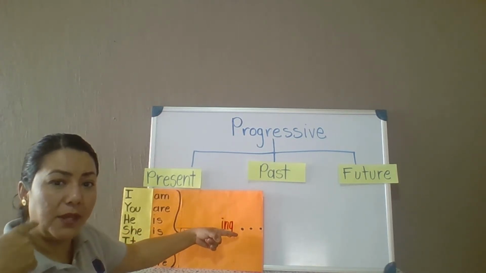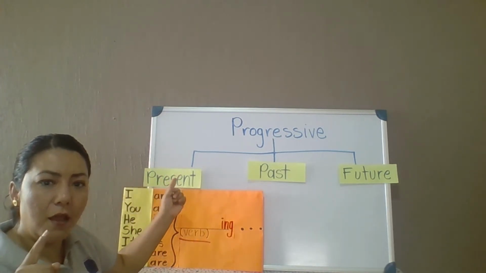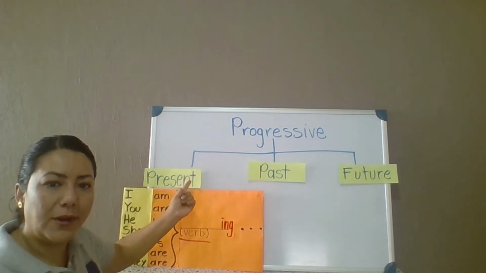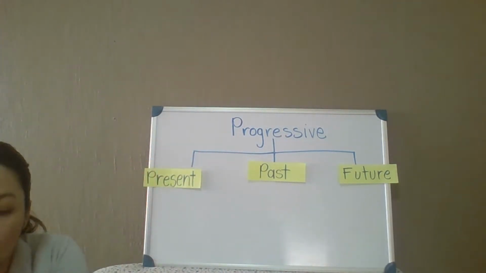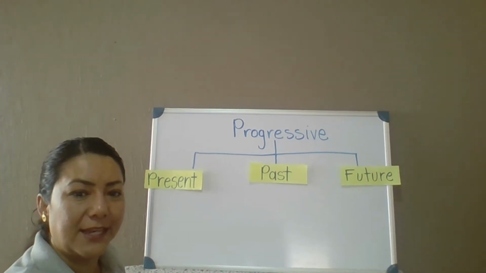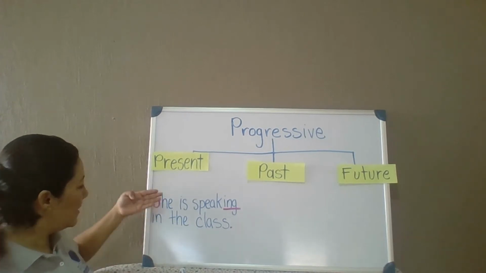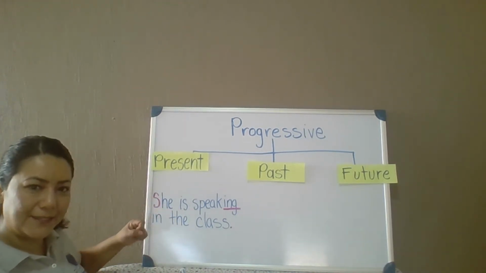She is speaking in the class. That's a sentence in present progressive tense. Let me put it away and I'm gonna write the sentence. Give me a second. There is our sentence. She is speaking in the class.